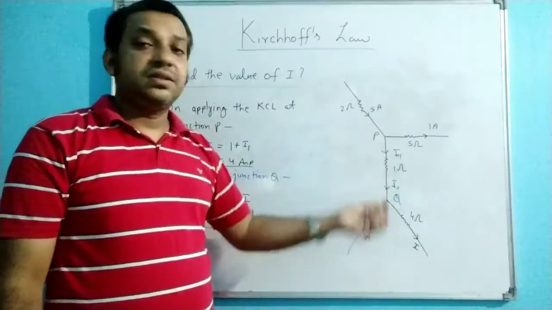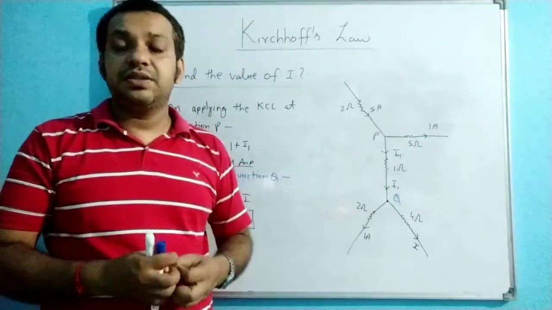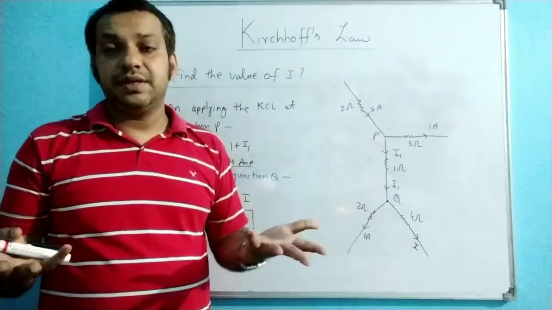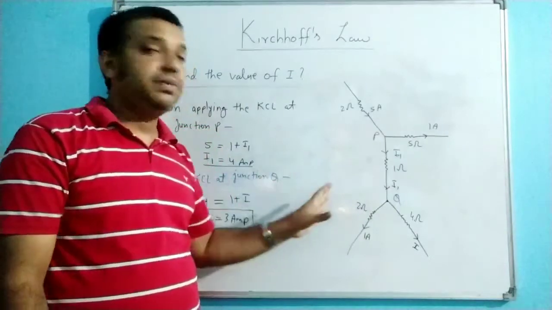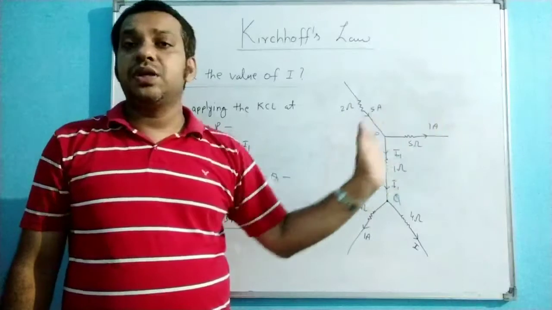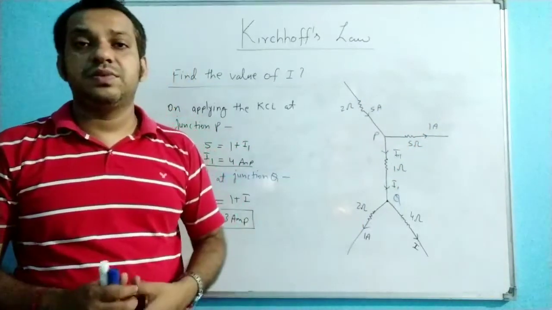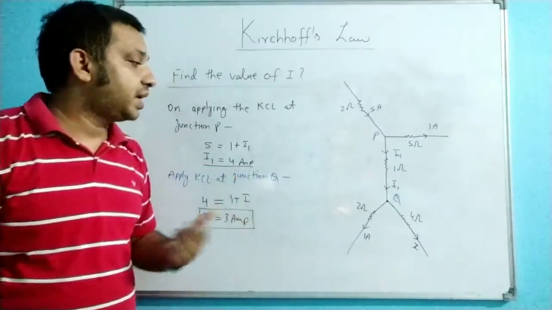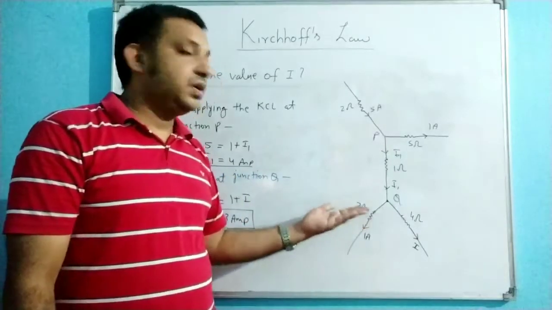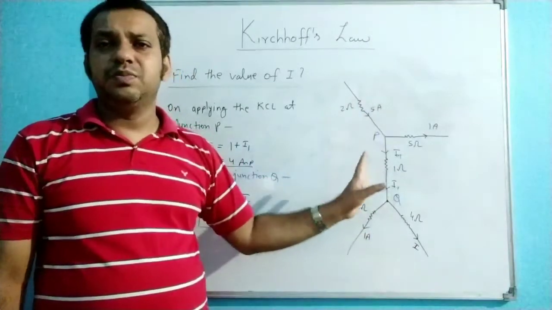Junctions do not have the property to absorb charge or create charge. That is why whatever amount of current reaches the junction, the total amount of current leaving the junction is the same. Because of that law of conservation of charge, you are finding this one. So this is the question, and I think these two varieties are more important.